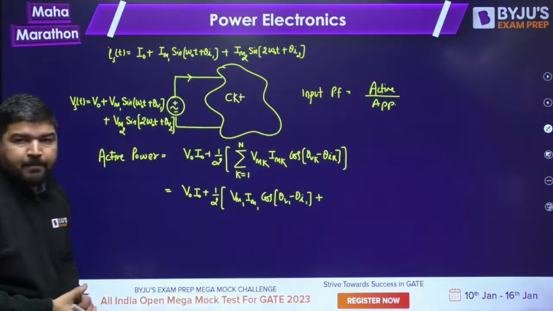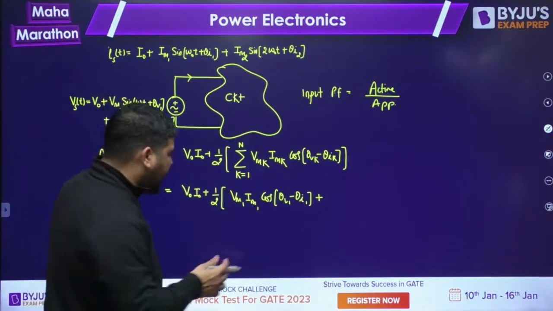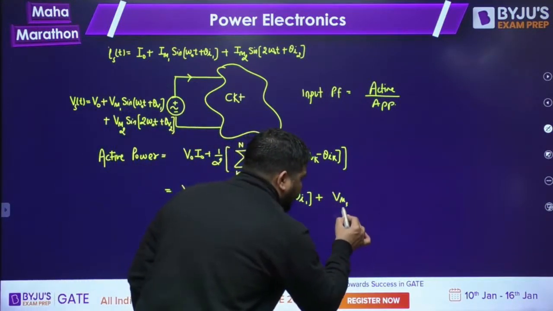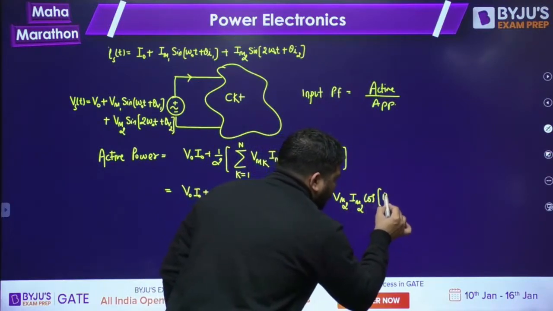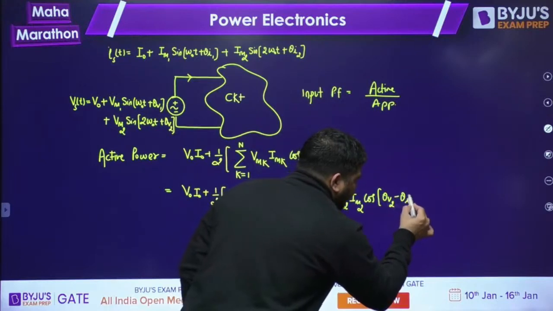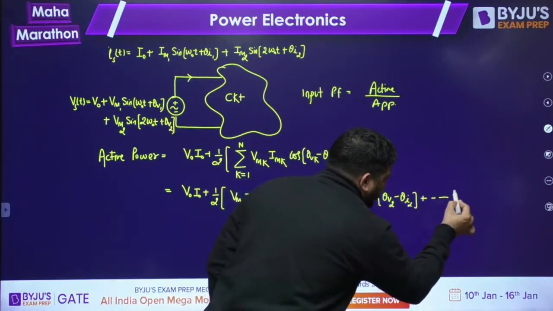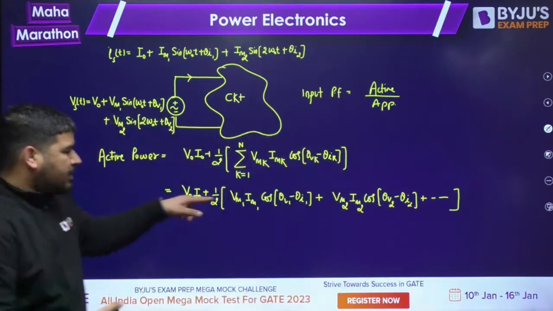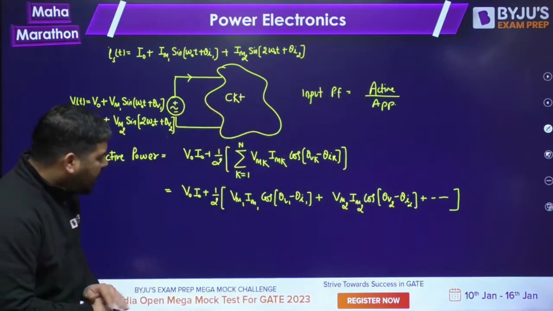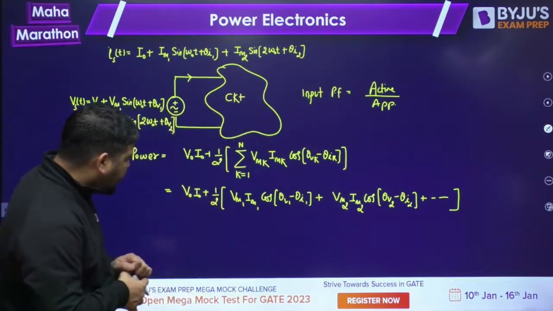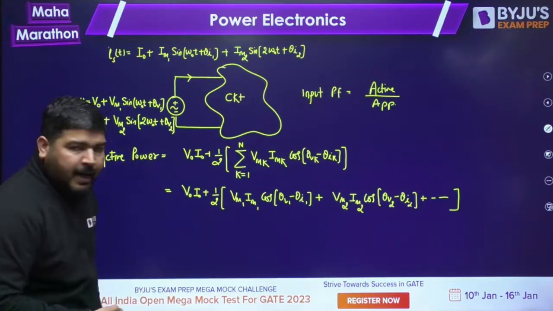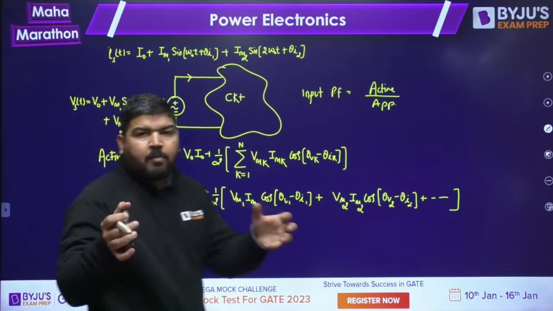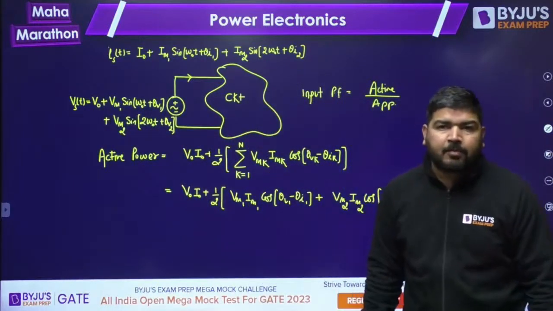If you put k equal to 1, now put k equal to 2. It will be Vm2 Im2 cos of theta V2 minus theta I2, and plus so on. So there will be so many terms here. Now, if you look at this carefully, you can say that the same frequency components will merge together to form the active power.